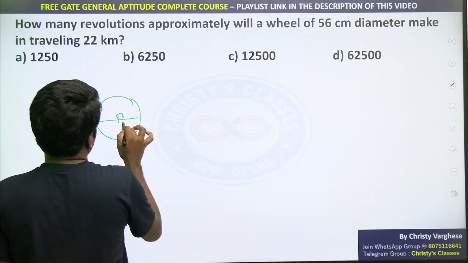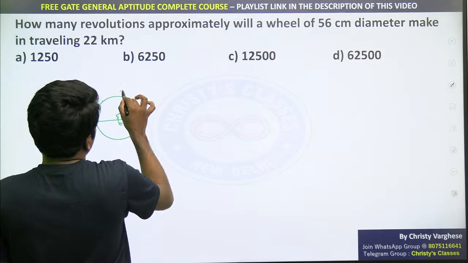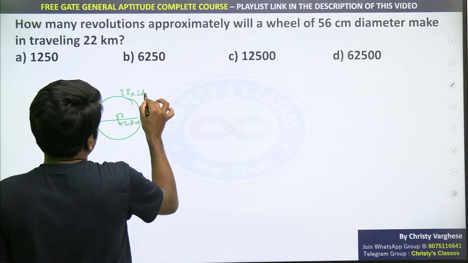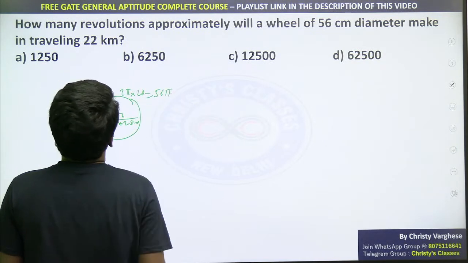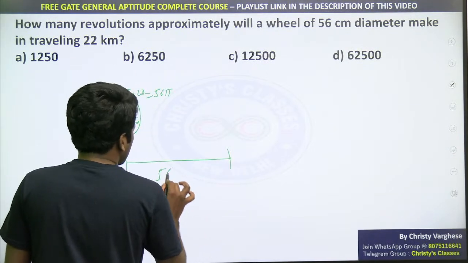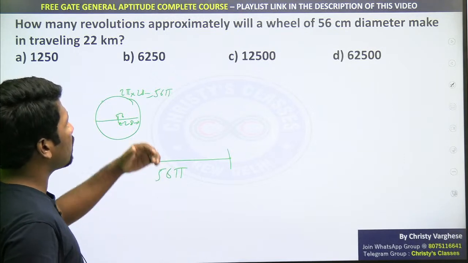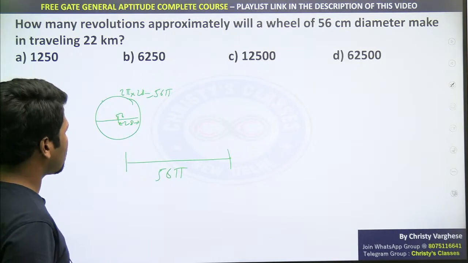So radius 28 centimeter हो गया. Radius 28 है तो ये circumference क्या होगा? 2 pi into 28, that is 56 pi. Or in other words, one revolution is actually covering this 56 pi. Are you all understanding? Not units, 56 pi centimeter.